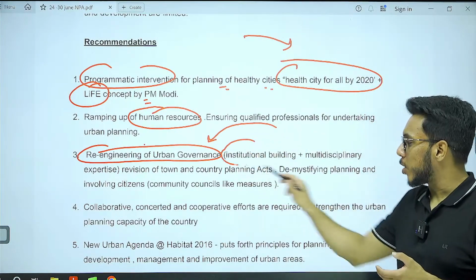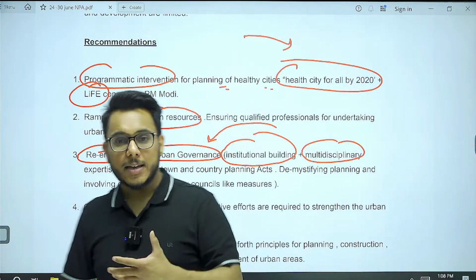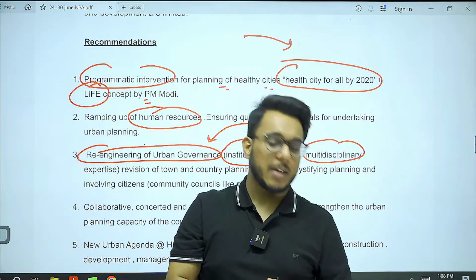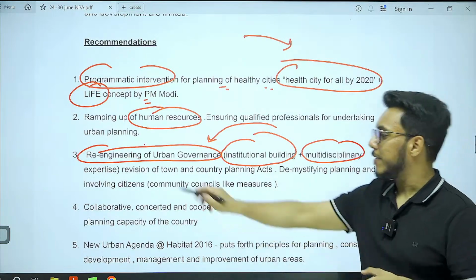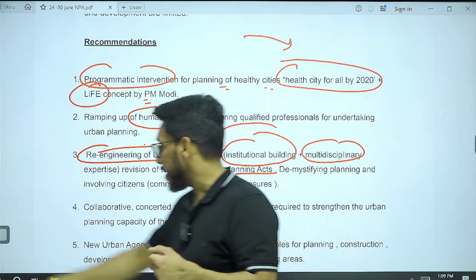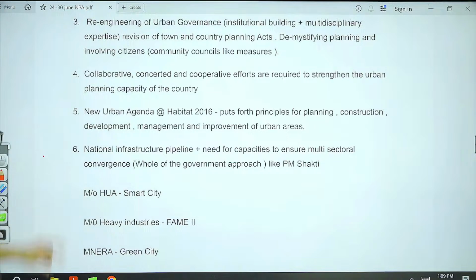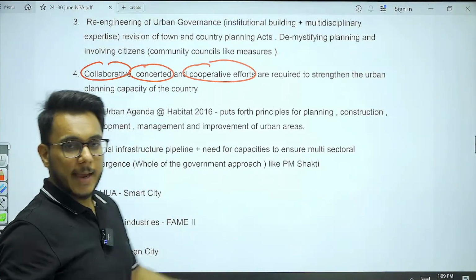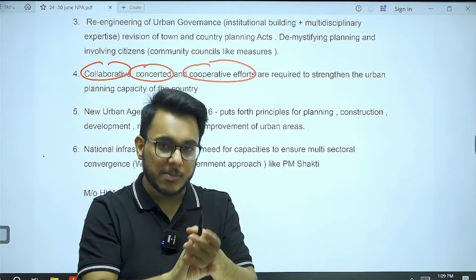We need to build the institutional capacity. We need to bring multidisciplinary expertise. So for policy making, we need people from the health sector, we need people from the social sector, we need people from other sectors also. We need to invite think tanks to solve the problems. Revision of Town and Country Planning Acts is needed. In some places the Town and Country Planning Acts are very old. The next is that there is a need for collaborative, concerted and cooperative efforts. Collaboration is needed. Concerted efforts on particular themes are needed.